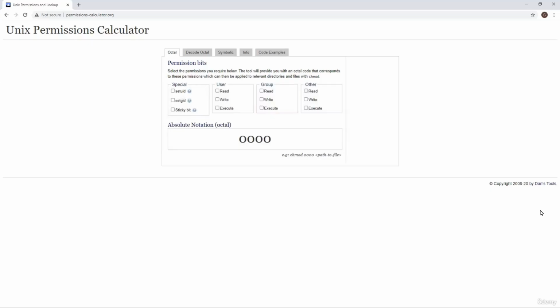How'd you get on? Well, if we go to permissionscalculator.org, it tells us that in order to make it so that no one has any permissions on the file whatsoever, and we can check that by unticking all of the boxes, we need to do chmod 000 our first script. And if you did that, then well done.